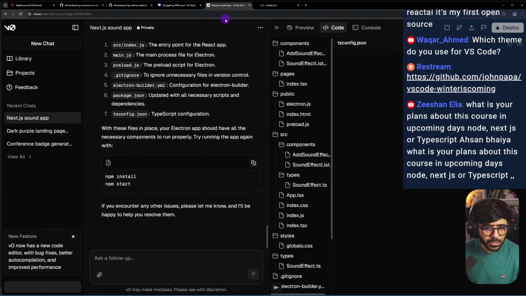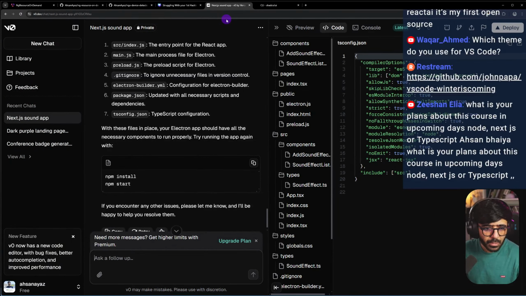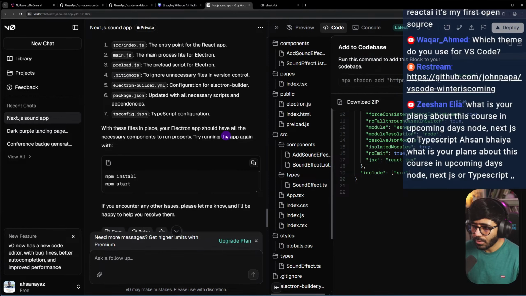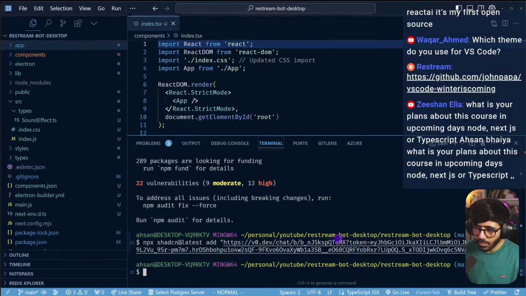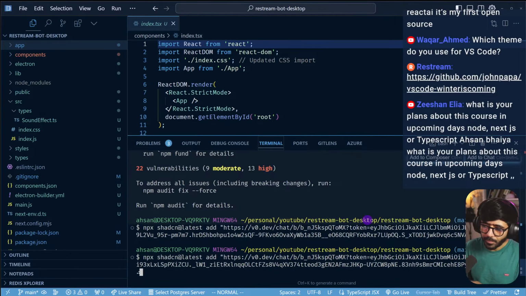What are your plans about this course in upcoming days? Node, Next.js, or TypeScript? I'm working right now on an Angular book. So my focus right now is on that. And hopefully when I'm done with that, then I can look into other courses, to be honest. So right now I do have my React course. I'm not really sure, Zishan, if you have seen that course. But right now I have the React course that is doing pretty well. But I want to focus on the book at the moment.